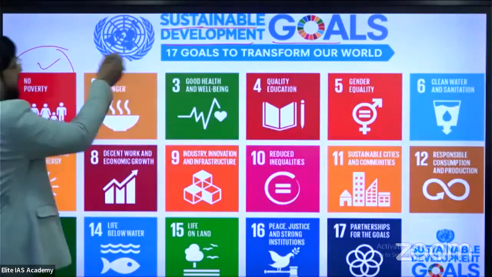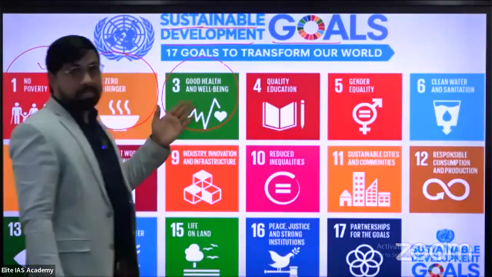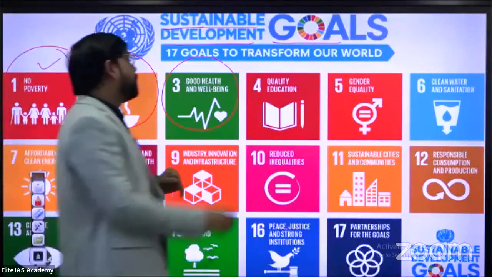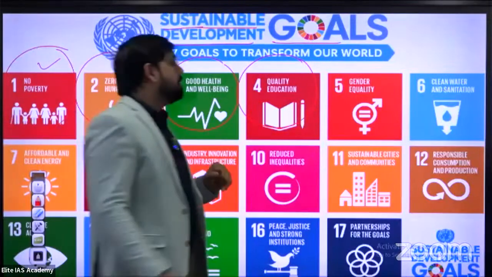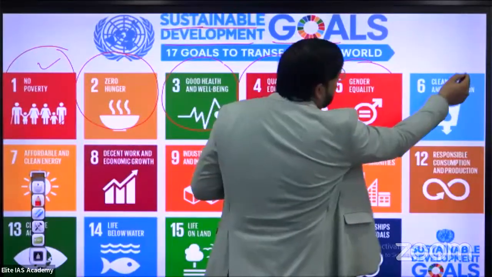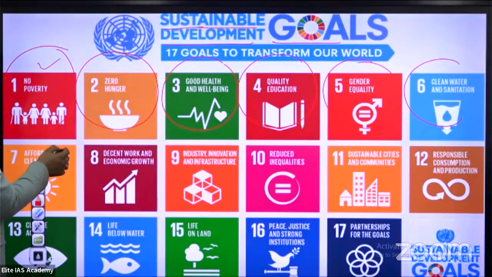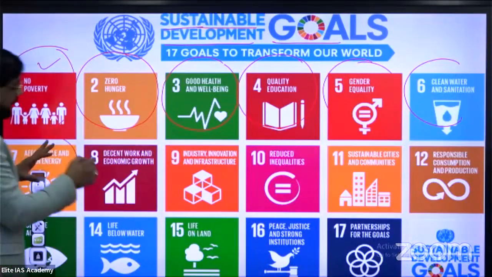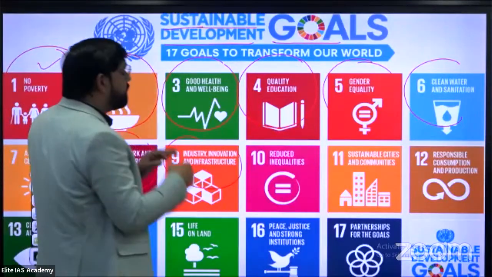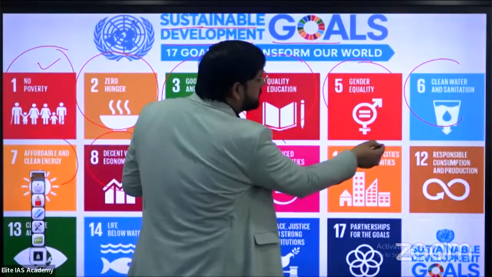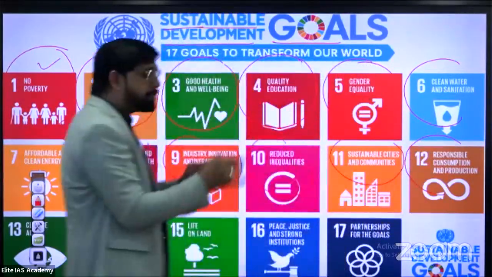Second is zero hunger. Third is good health and well-being, related to your health sector. Fourth, quality education, related to your education sector. Fifth, gender equality. Sixth, clean water and sanitation. Seventh, affordable and clean energy. Eighth, decent work and economic growth. Ninth, industry, innovation and infrastructure. Then reduced inequalities, sustainable cities and communities, responsible consumption and production.